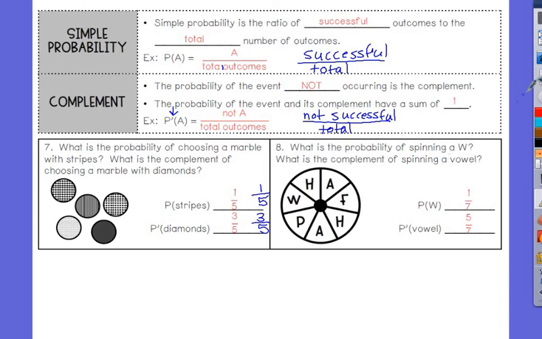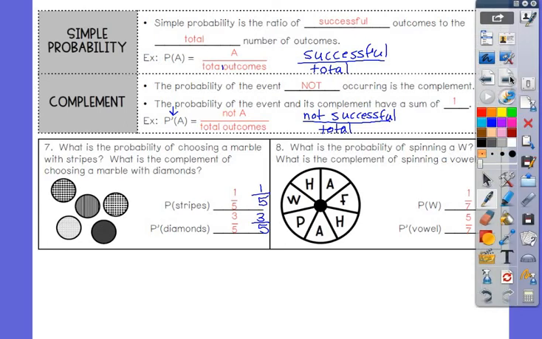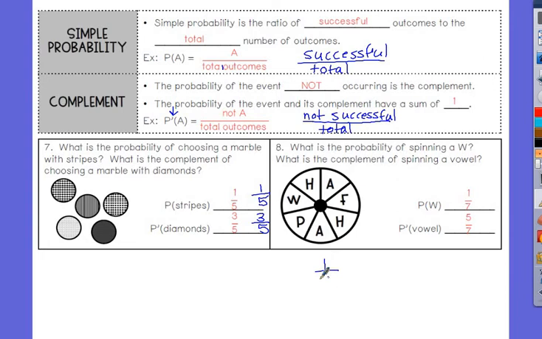Yes? Will it always be a fraction, or will it be a percent, or something like that? Well, the question was, will it always be a fraction or will it be a percent or something like that? Pretty sure all of these mean the same thing, right?